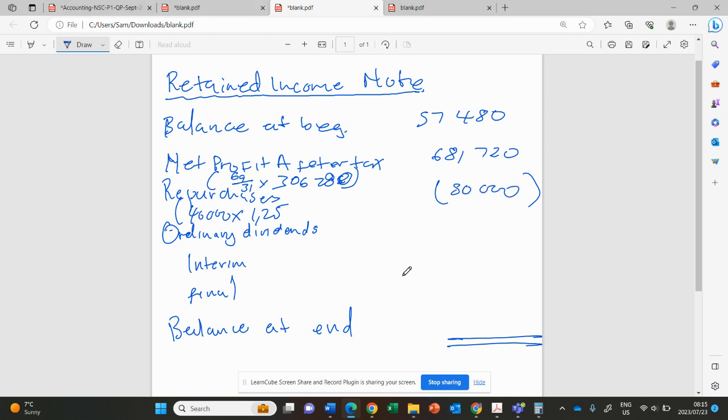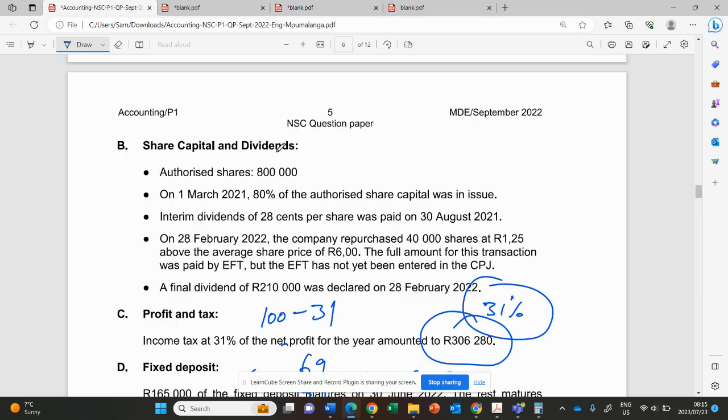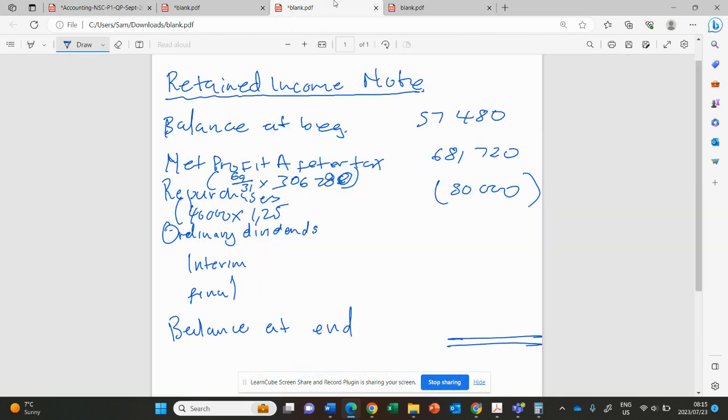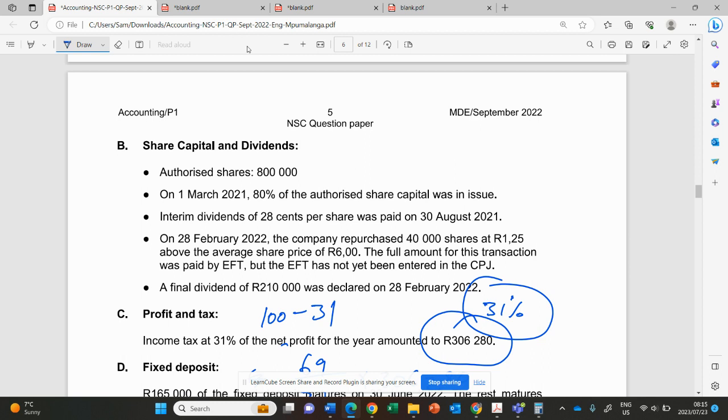Then we need the ordinary dividends, interim and the final. Let's check how we'll do. We're given the final here. Final dividend is 210,000. We don't need to calculate it, we are just given. Then we go to the interim. They said interim dividend is 28 cents per share, paid on the 30th August 2021.